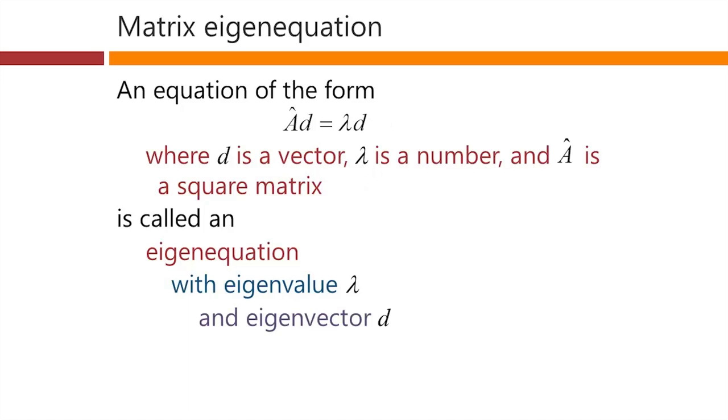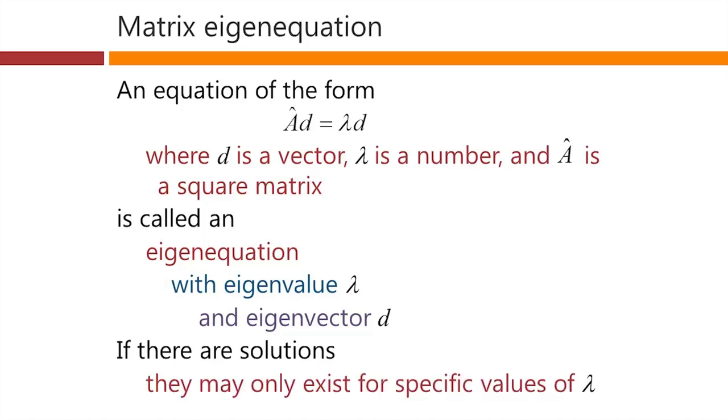This D is called an eigenvector. And if there are solutions of this equation, and that's not necessarily the case, they may exist only for specific values of lambda, for specific eigenvalues.